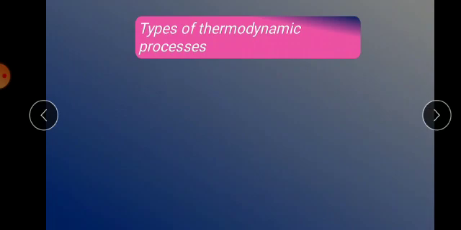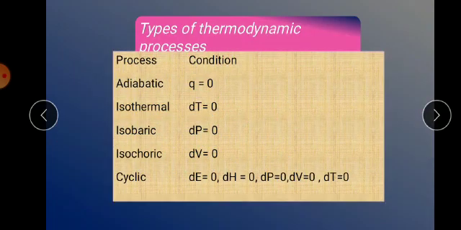So we can come to a conclusion for the types of thermodynamic processes. Here are the conditions: adiabatic process, Q is equal to 0; isothermal process, the temperature change is equal to 0; isobaric process, the pressure change is equal to 0; isochoric process, the volume change is equal to 0. For the cyclic process, del U is equal to 0.